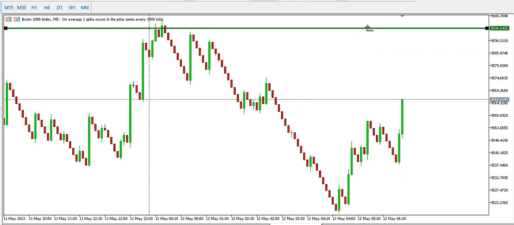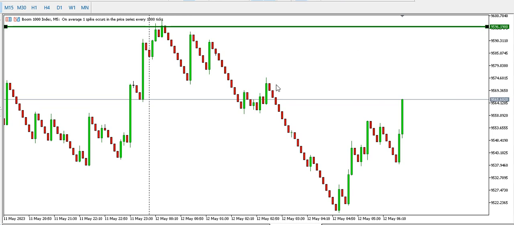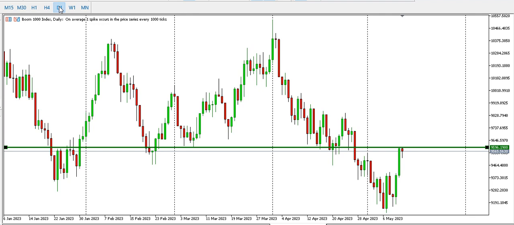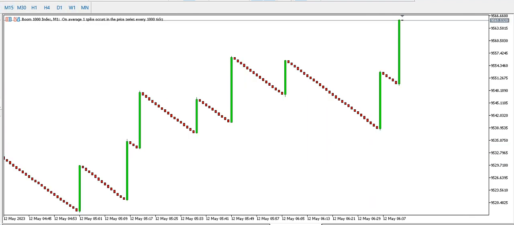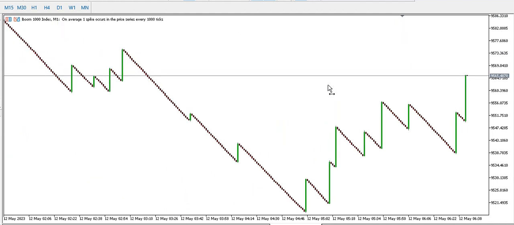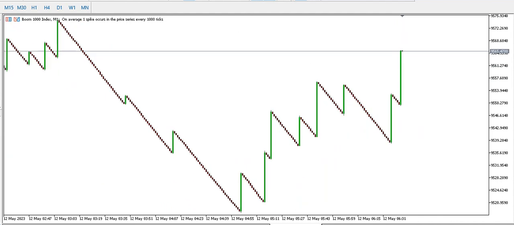It's going to go to the top, possibly to the top around here. But overall, the higher time frame is bullish. Looking at these two candles, it is bullish. Let's look at the 1 minute time frame. Spiking up. So look for buying opportunities on Boom 1000 index. Look for buying opportunities.